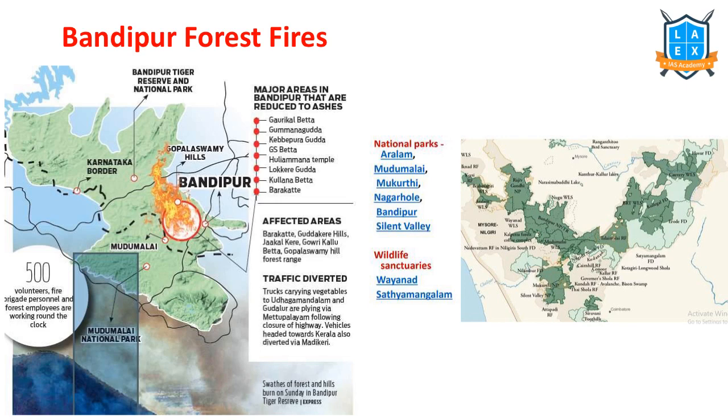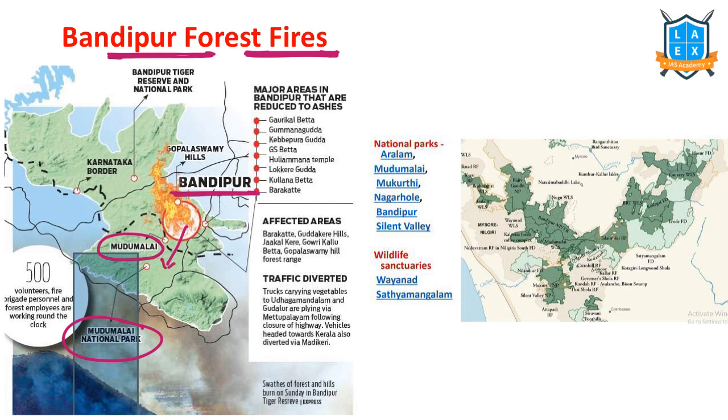In India, Bandipur forest fires. This is in the news. In Uttarakhand, there are forest fires. In the Northeast, there are frequent forest fires. But Bandipur is one of the important ones because it is one of the ecologically sensitive zones. It is a tiger reserve. It is a national park. In these forests, if there is any forest fire, that directly impacts the wildlife over there. Yes or no? If you observe the Bandipur region, Mudumalai is nearby. Mudumalai is also a national park. So if there is a forest fire, it impacts this one.